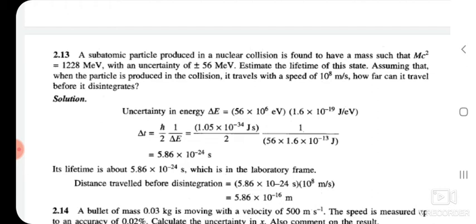The distance travelled before disintegration is 5.86 into 10 to the power of minus 24 second into the velocity, or the speed, which is equal to 10 to the power of 8. It gives 5.86 into 10 to the power of minus 16 meter. This much distance is travelled before disintegration.